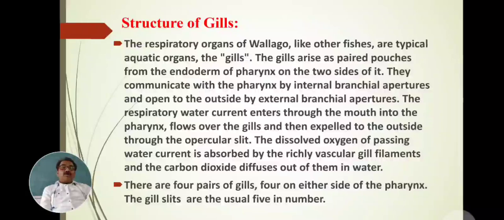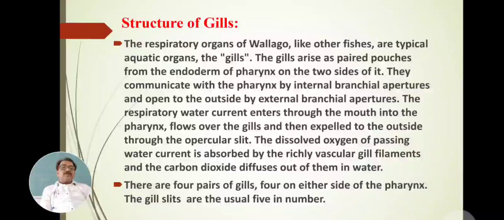The dissolved oxygen of the passing water current is absorbed by the richly vascular gill filaments, and the carbon dioxide diffuses out of them into the water. That is, the gaseous exchange takes place inside the branchial chamber, inside the gill chamber.